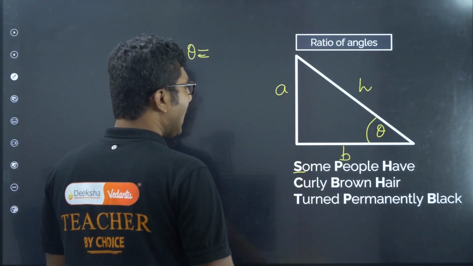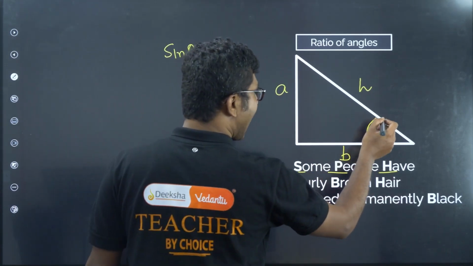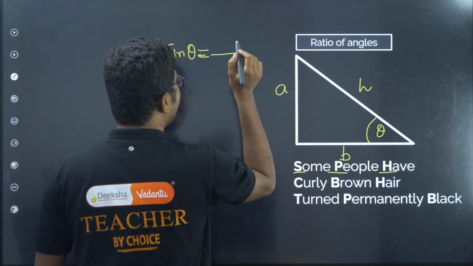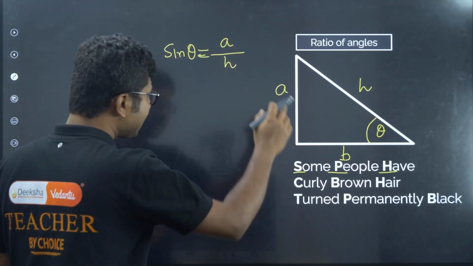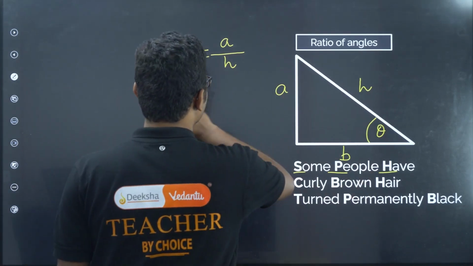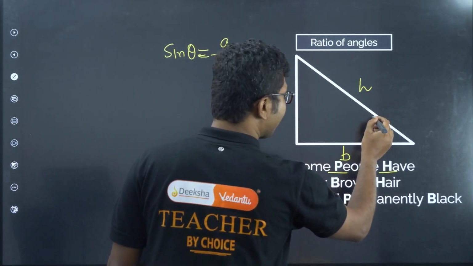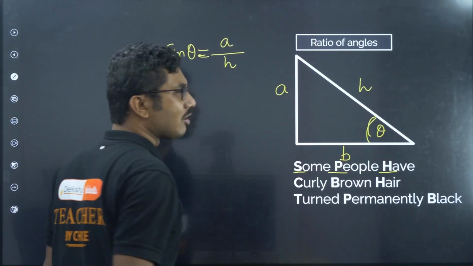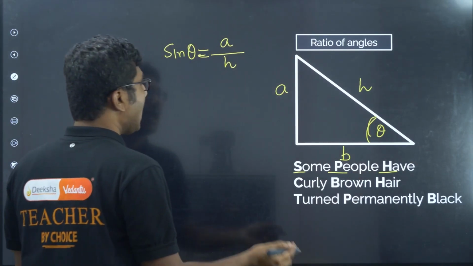S stands for sine, P stands for perpendicular, H stands for hypotenuse. So if this is the angle, what is the perpendicular? This is the perpendicular, so we can write A by H, where H is the hypotenuse. Some books may represent that using P as well, but it does not matter as long as you remember what is perpendicular and what is base. If this is the angle given, then the adjacent side is called the base and the other side is called the perpendicular. The hypotenuse is always constant. This will change.